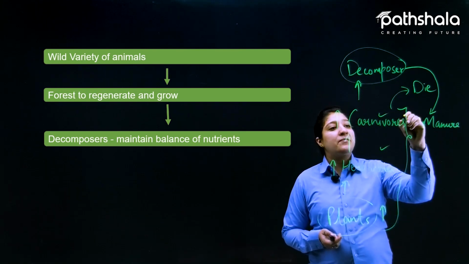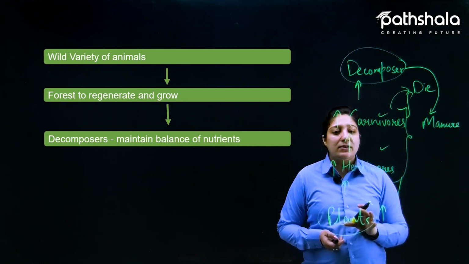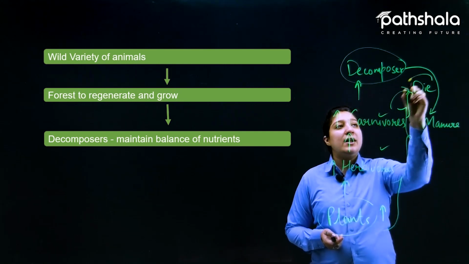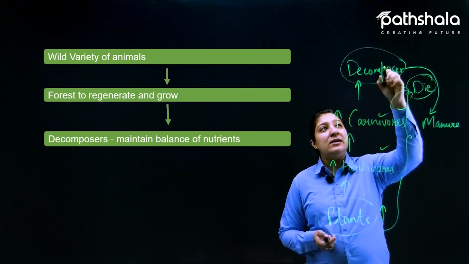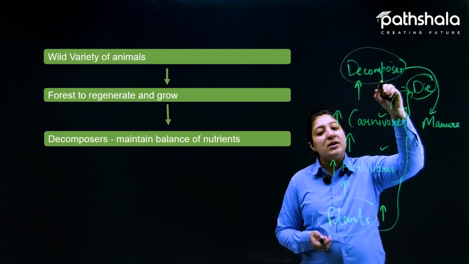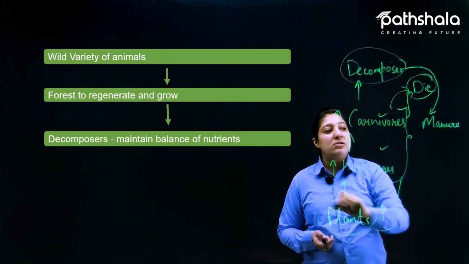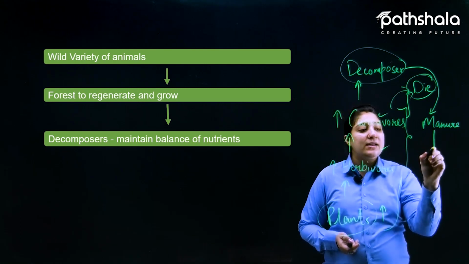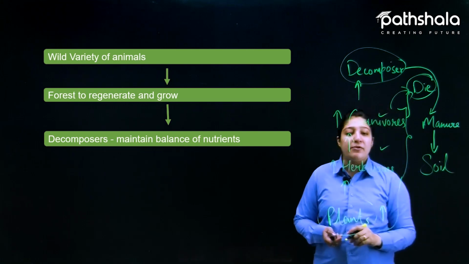When these plants and animals, everything present on the earth's surface, die, their waste remains on the earth's surface, and as a result, these decomposers decompose this waste matter. That is, they convert this waste matter into manure, and this manure is mixed into the soil when there is rainfall.